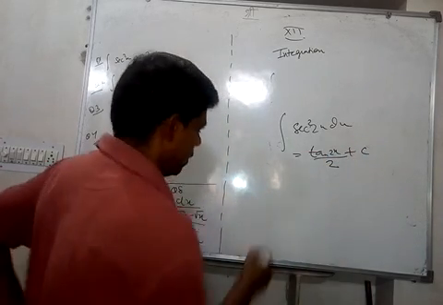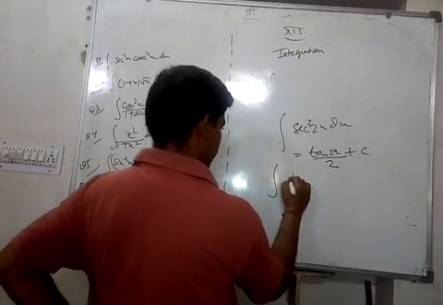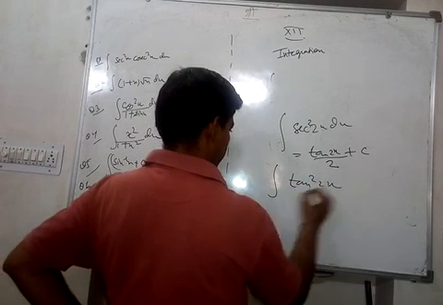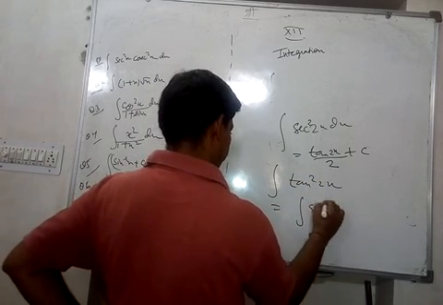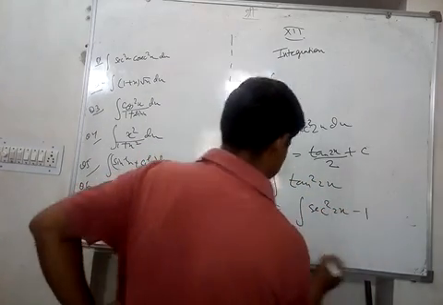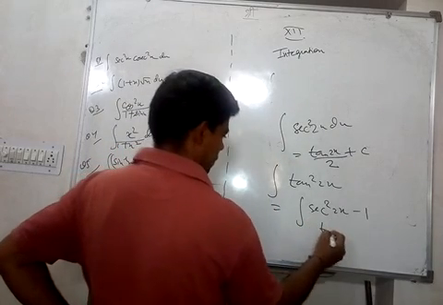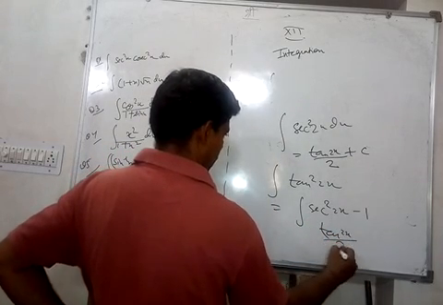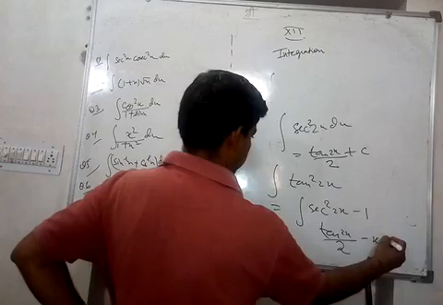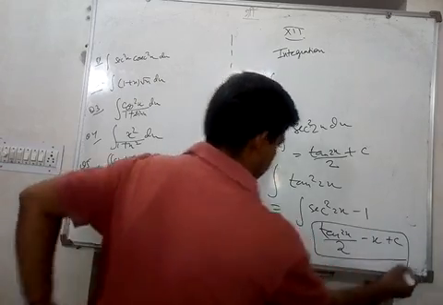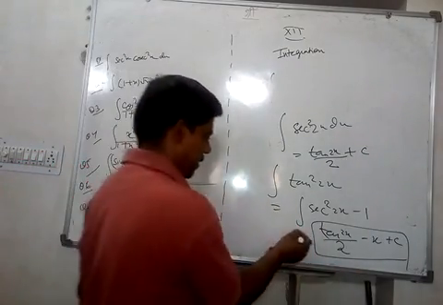Okay. Now it is tan square 2x. This can be written as integration sec square 2x minus 1. This is tan 2x upon 2 and this is minus x plus c. So this is how you get the answers by mere observation.